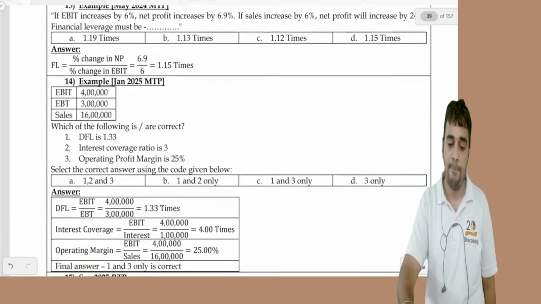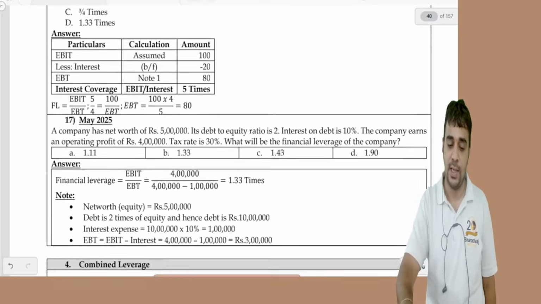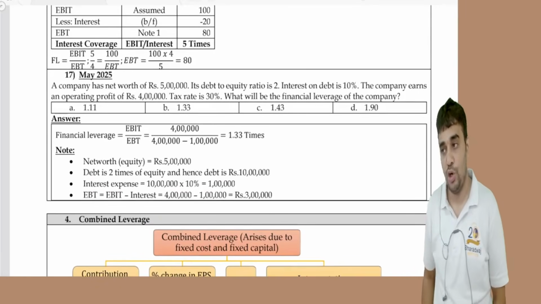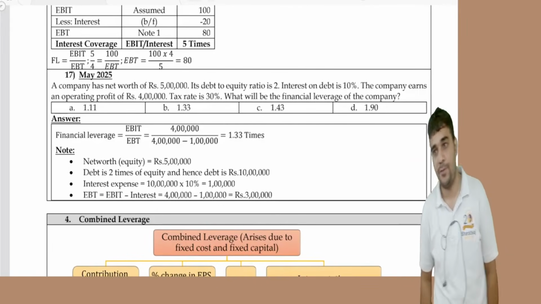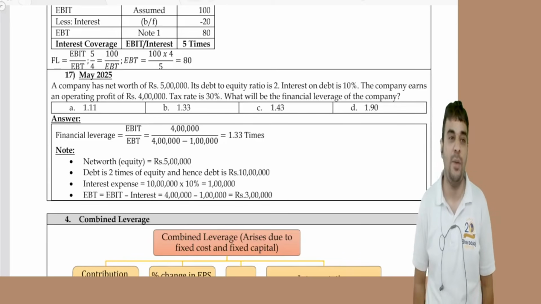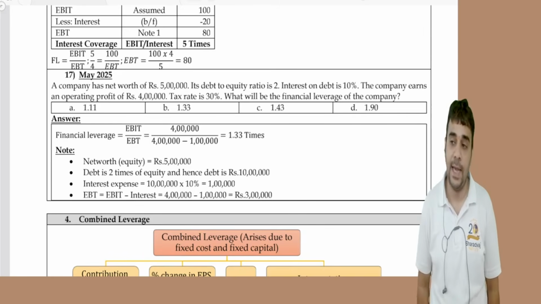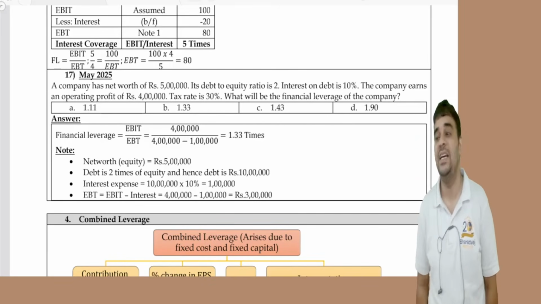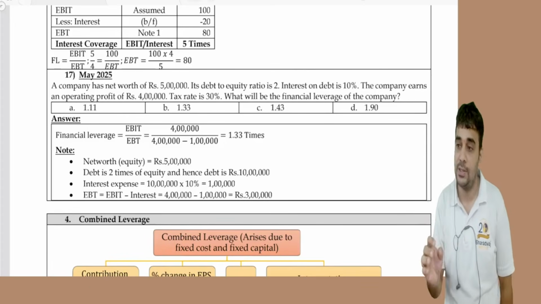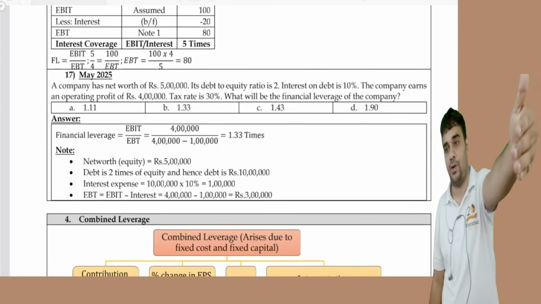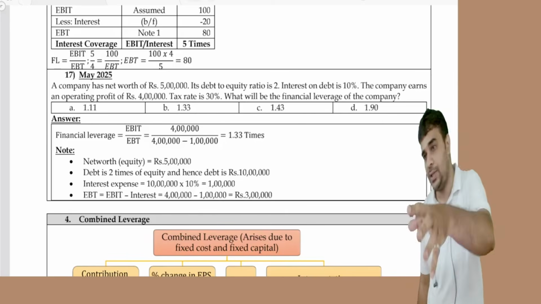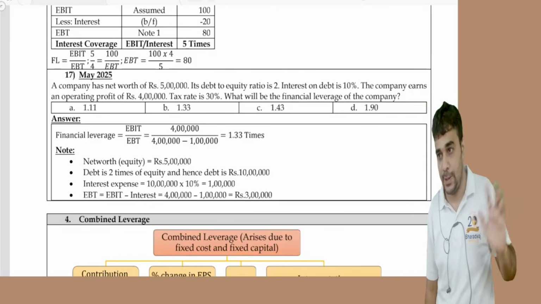Then we did combined leverage. Combined leverage is linking what? Operating and financial leverage. Multiply them together in case there is no rounding off difference, or take the numerator of operating leverage, which is contribution, divided by the denominator of financial leverage. What is the denominator? EBIT minus interest minus PD divided by 1 minus tax rate. And this connects the first item of cost accounting, sales, and the last item of financial management, which is EPS: percentage change in EPS divided by percentage change in sales.